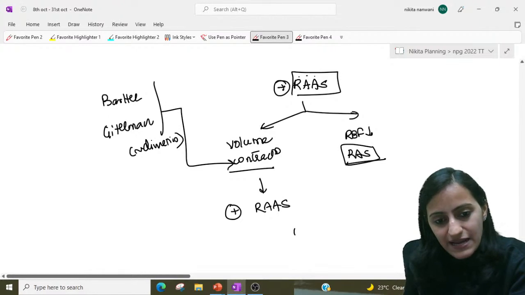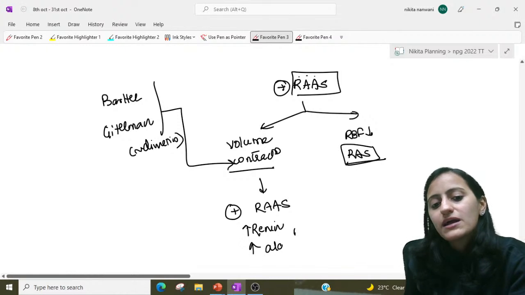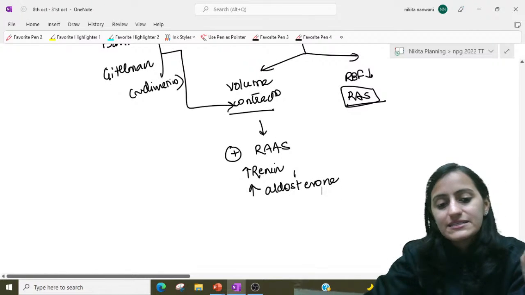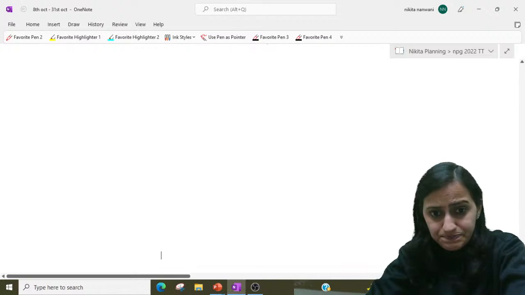So the RAS system is activated. So what will you have? You will have increased renin, you will have increased aldosterone. Okay, you will have increased renin, increased aldosterone. High renin, high aldosterone is what you will have.